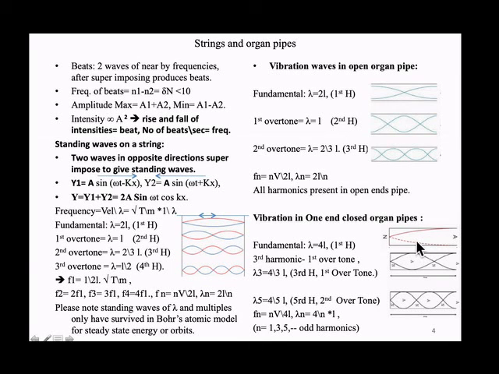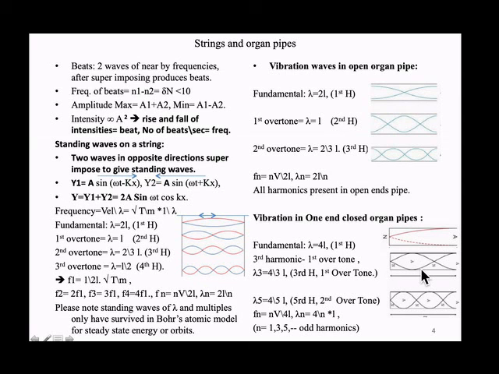Now the one-end closed pipe: one end closed, and here it is open. If you see the pressure of the air inside, here it is minimum and here it is maximum. Once I set vibrations in this pipe, this is lambda by 4. This is lambda by 2, this is lambda by 2, and this is lambda by 4. So lambda equals 4L is the first harmonic.